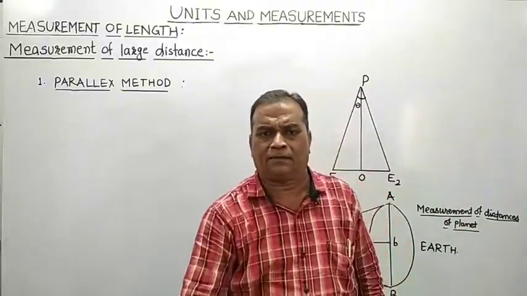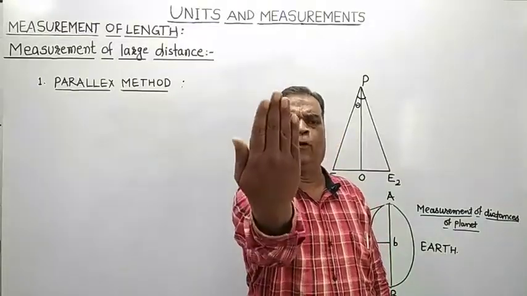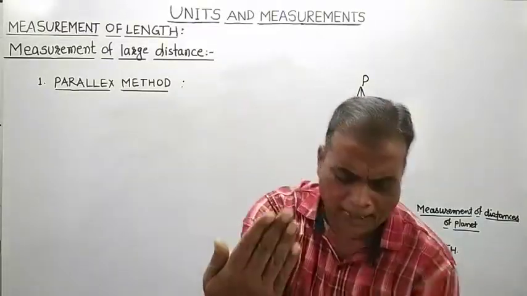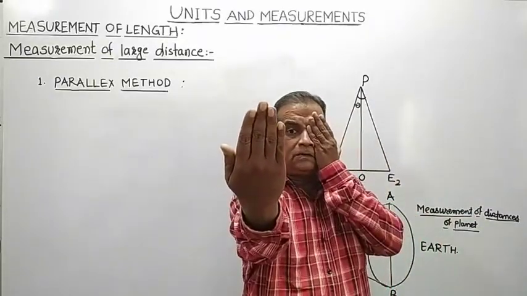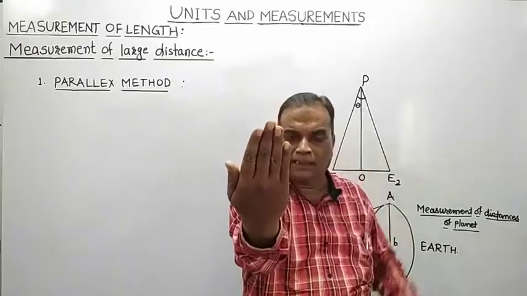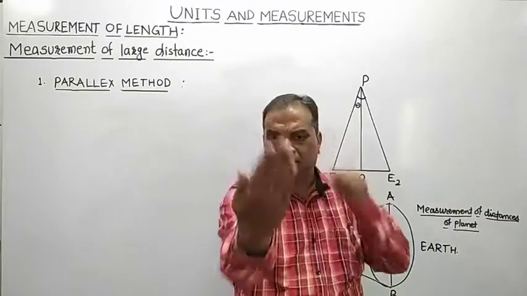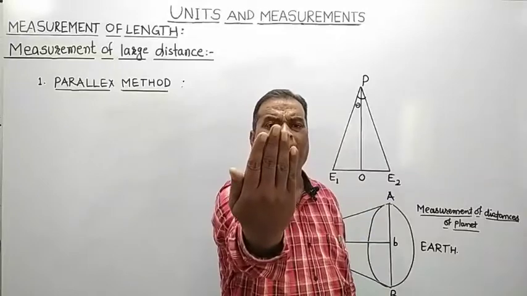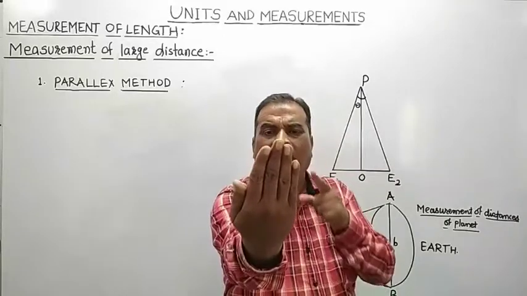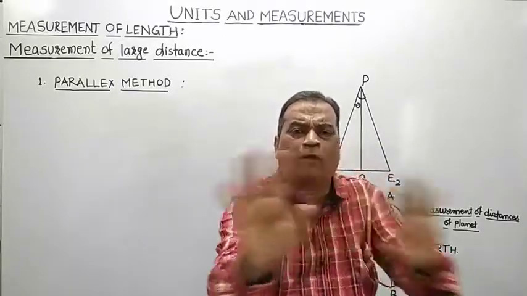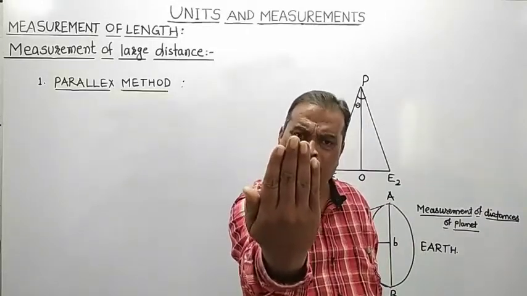Hold your hand in front of you like this. I will hold my hand in front of me, and let us observe that hand by closing your left eye, and then observe your hand by closing your right eye. See here, while observing the hand by closing left eye or by closing what? Right eye, actually the position of hand is not changing. We know that hand is stationary at its original place.